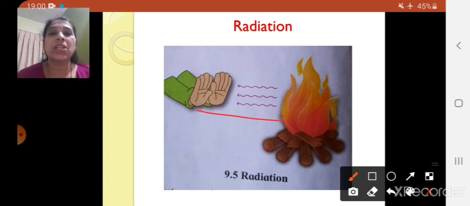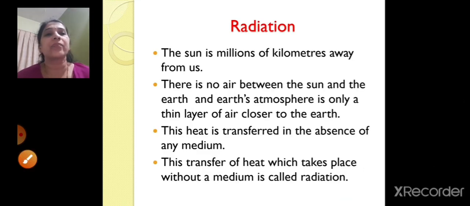So this transfer of heat which takes place without any medium is called radiation. So let's see. The sun is millions of kilometers away from us, right? There is no air between the sun and the earth, and the earth's atmosphere is only a thin layer of air closer to the earth. So this heat is transferred to us in the absence of any medium. That means no medium is there.